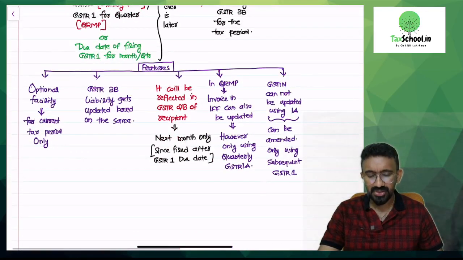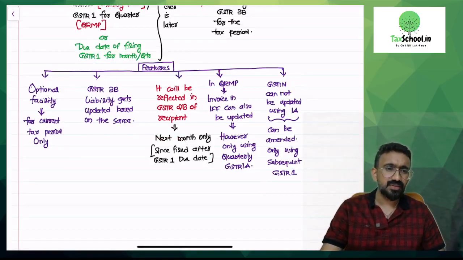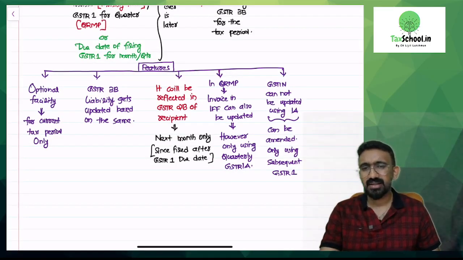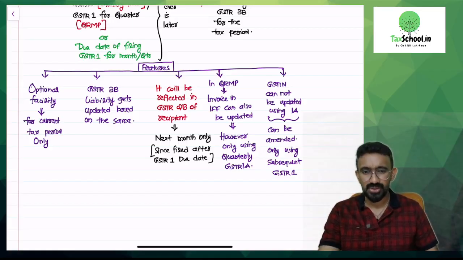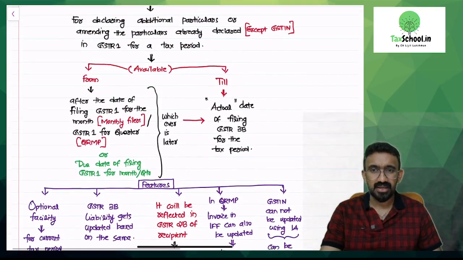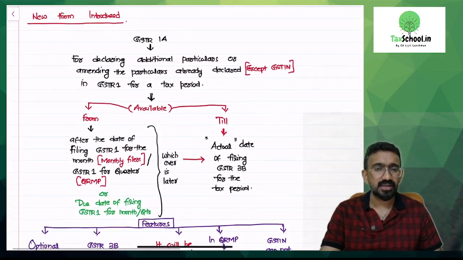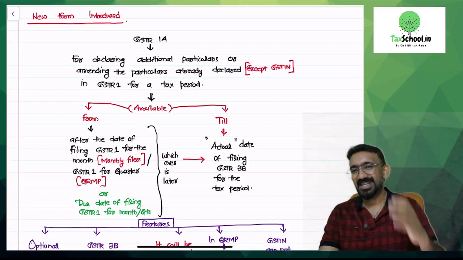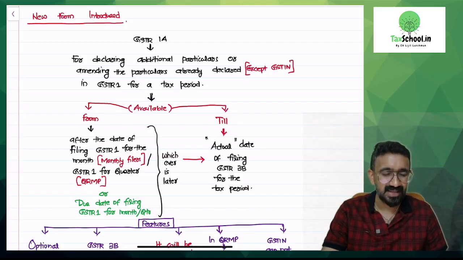Like, see, the features and all that are given in your book. So there's a very high likely chance that they might come up and ask you a theory question. So if you're somebody who is writing the May exam, I'll strongly recommend you get a mental image of this entire chart, and you will thank me later, right? So let's go ahead and discuss what is GSTR 1 capital A.